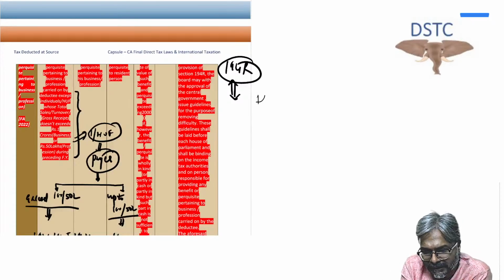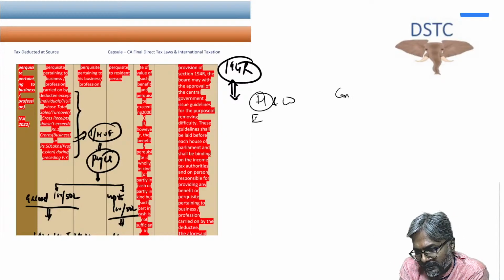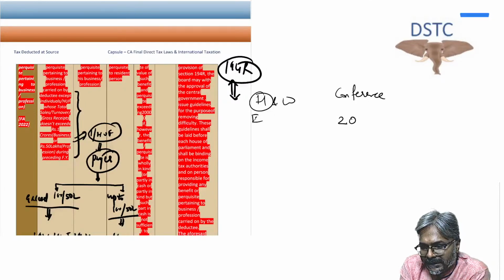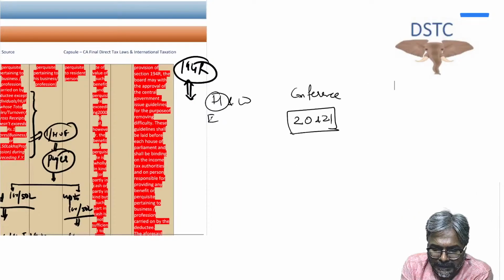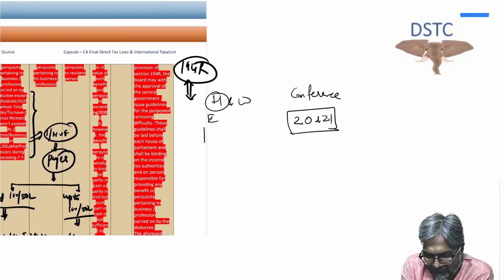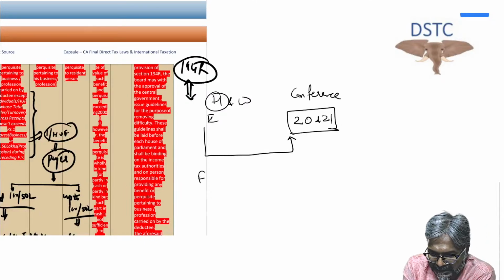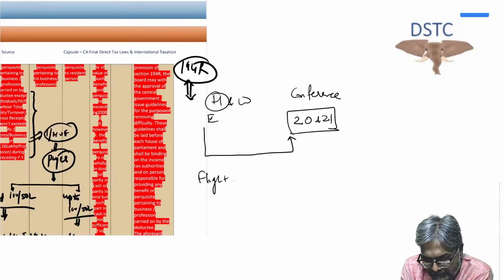Now, husband and wife: husband is the employee and wife is just accompanying husband to a conference. The date of the conference, students, is say 20th and 21st. Now in this case, tell me one thing, the flight expenses borne by the company. They have arrived, both of them.